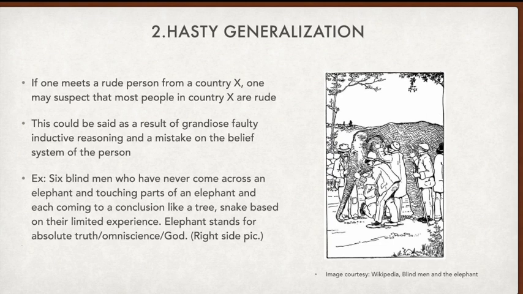And here the example which we are seeing is six blind men who have never come across an elephant. Each person is touching a part of the elephant. One is saying the trunk is like a snake, the other person is touching the leg of the elephant and comes to the conclusion that it is like a tree. Another person is doing something else, so each one says this is like a tree, snake, something like that. But overall, all the six persons have not come across an elephant as such. So they don't know what an elephant is. This is the case with hasty generalization.